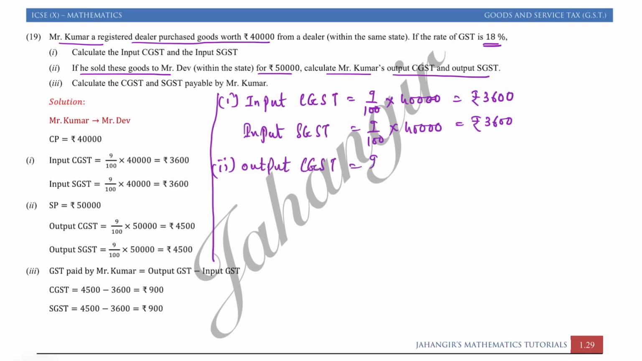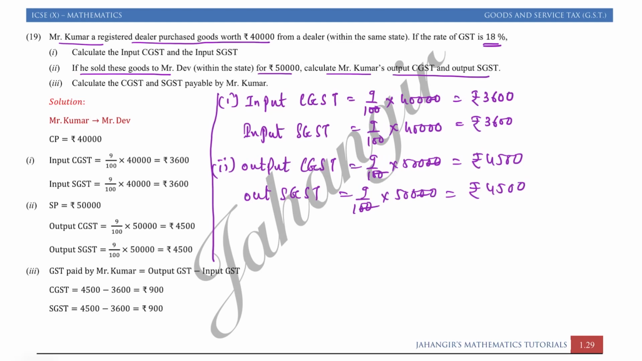So we will say output CGST is 9% of 50,000. 9 fives are 45, 4500, and output SGST is again 9% of 50,000. 9 fives are rupees 4,500. So the second question also we got.